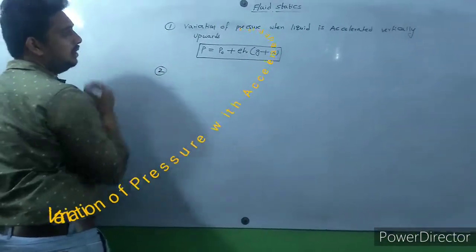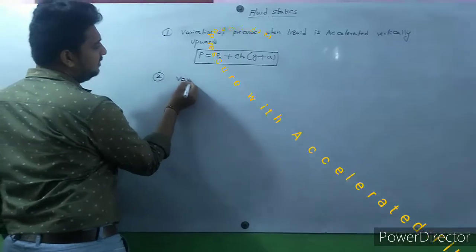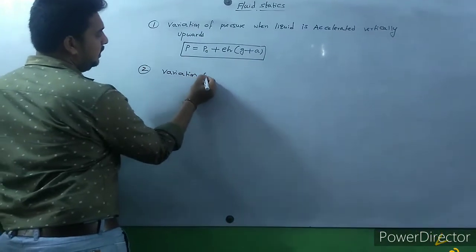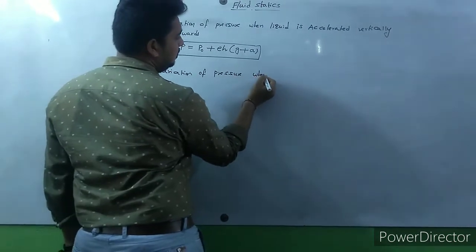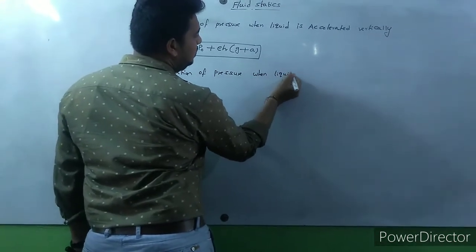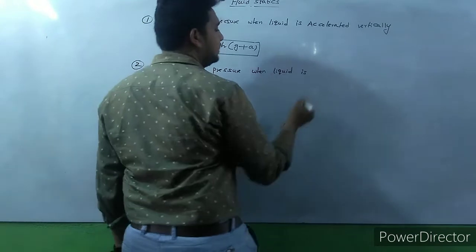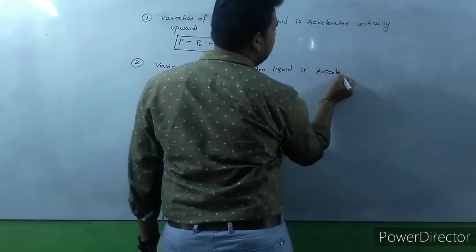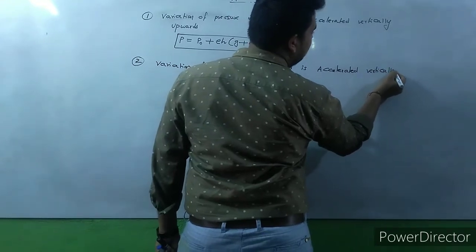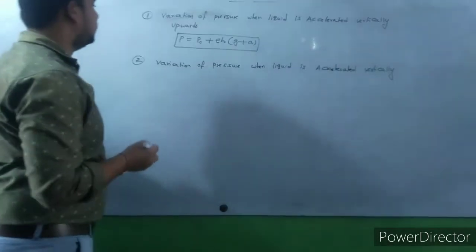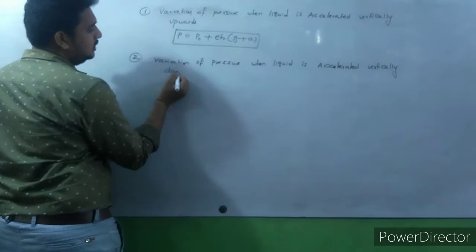Next, what is the second formula we got? Variation of pressure when liquid is accelerated vertically downwards.